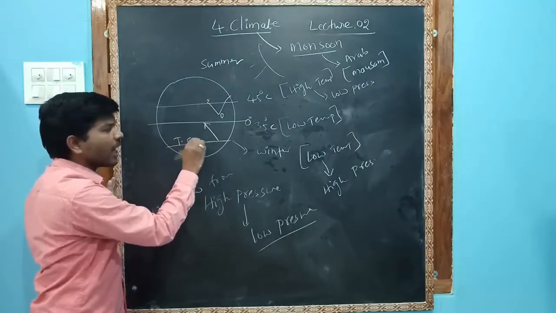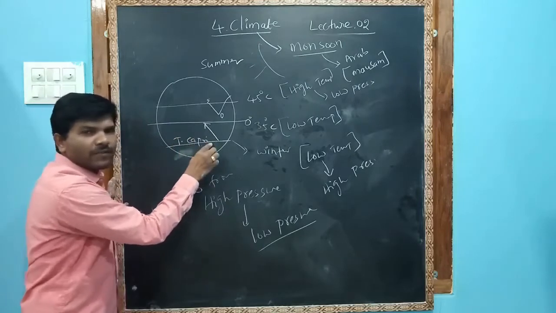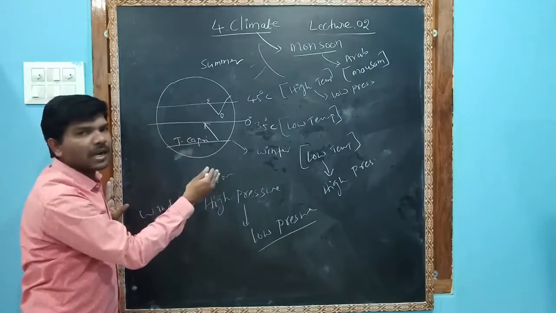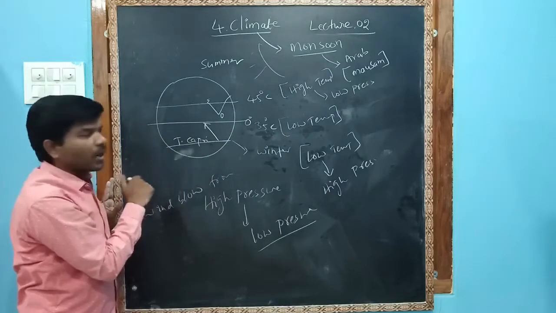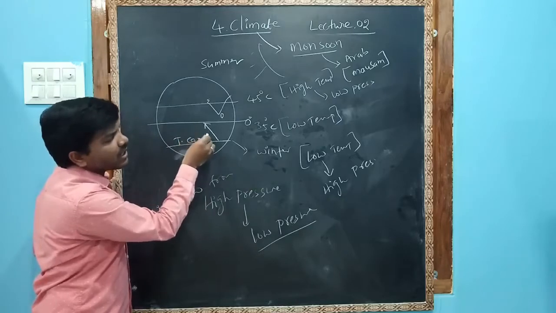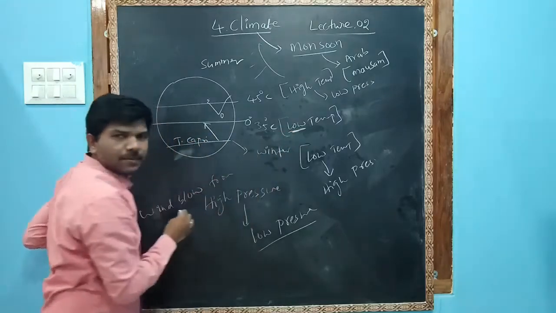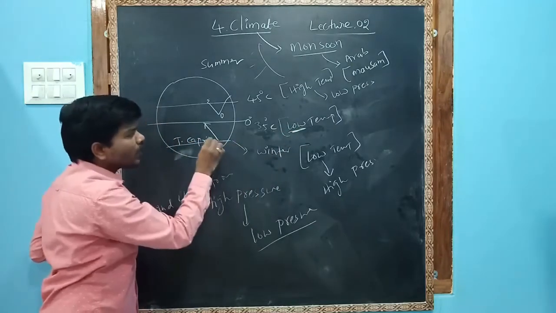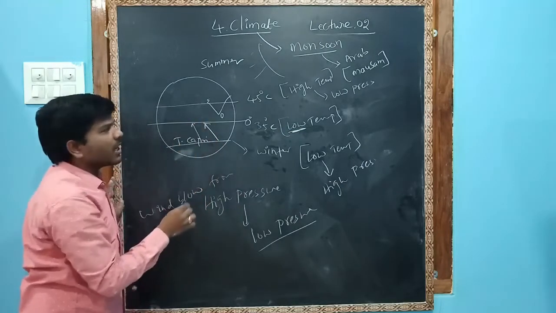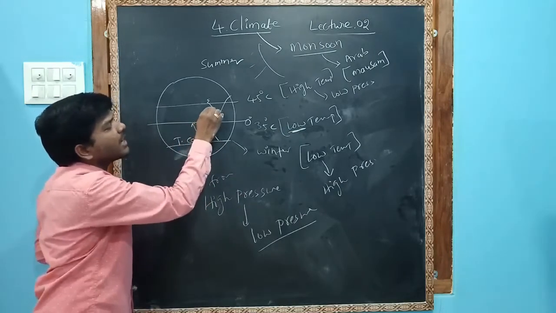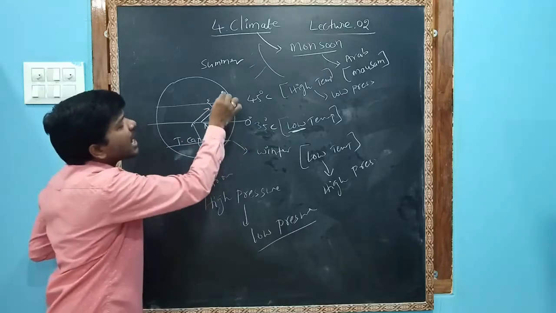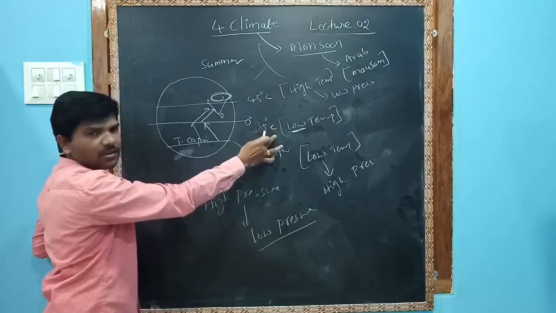This is the Tropic of Capricorn. See, this is very difficult to understand, so keen observation is required. Sir, why are these deflecting to the equator? Because low pressure is there at the equator. These are going to the equator. Whenever they reach the equator, they suddenly turn towards India. Sir, why are they turning towards India? Because India has more low pressure than the equator.